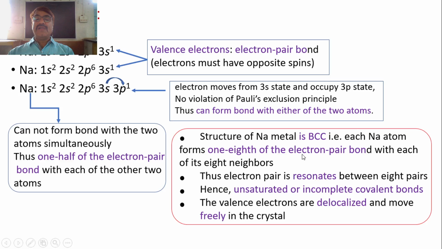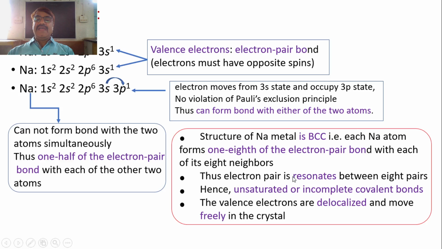That means the pair of electrons is not localized or fixed between the 8 atoms, but it resonates, it moves between the 8 pairs. At a time only one pair of electrons is there and the others are half pairs. So that is the important thing.